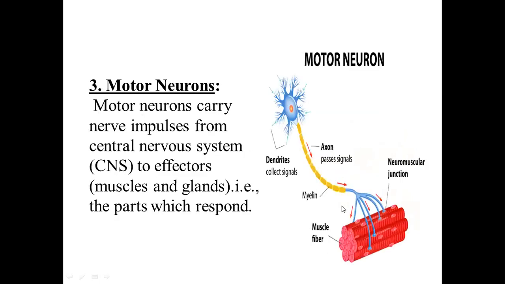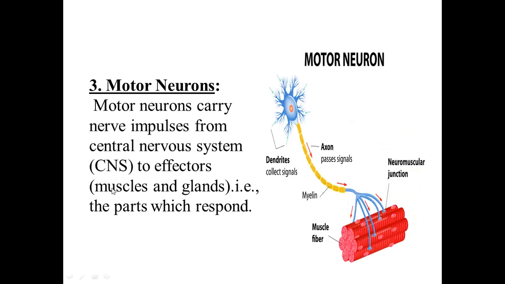Now, this is the third category of the neuron, termed as the motor neurons. Motor is indicating something associated with motion or mobility. These are actually those neurons which carry nerve impulses from the central nervous system, that is brain and spinal cord, and carry those messages to the other organs, which we call effectors. So motor neurons carry nerve impulses or messages from the central nervous system to the effectors.